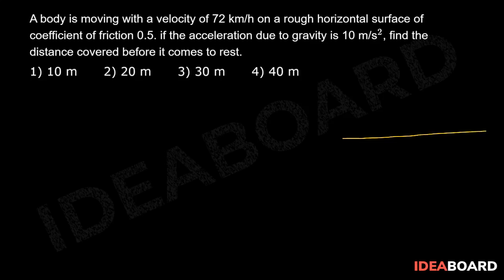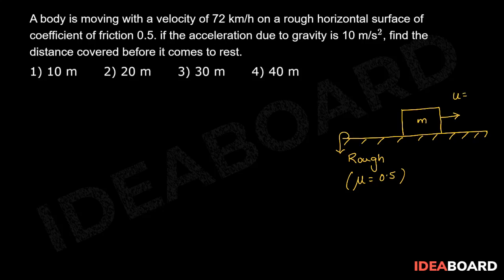According to the problem, a body is moving on a rough horizontal surface. Let this be the horizontal surface. This surface is rough in nature. Mu value is given as 0.5. So let this be a block of mass m which is moving with an initial velocity of